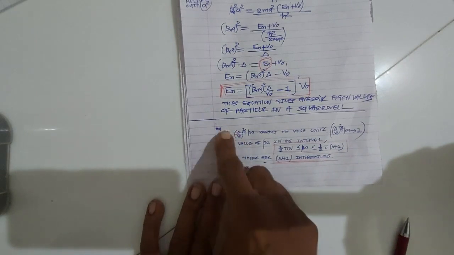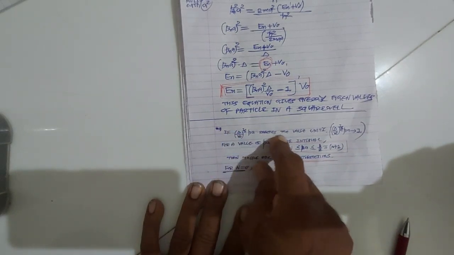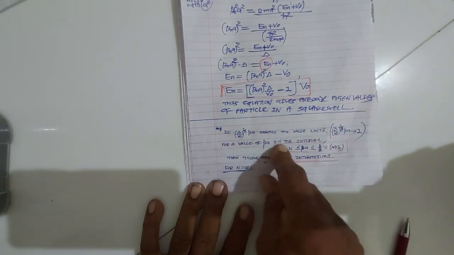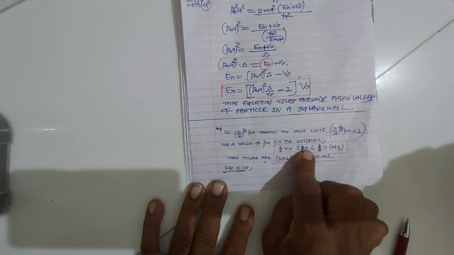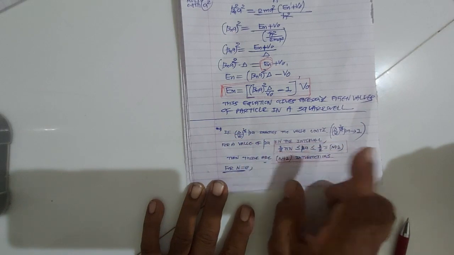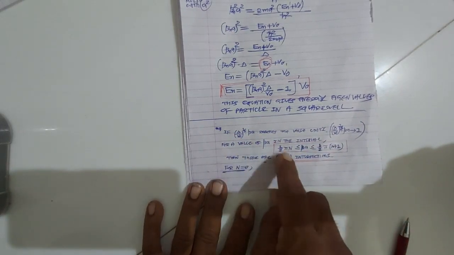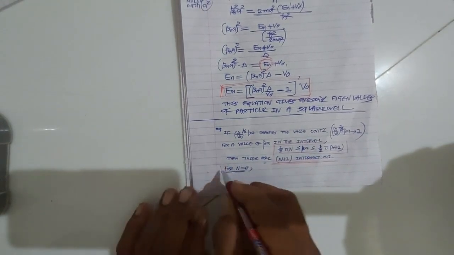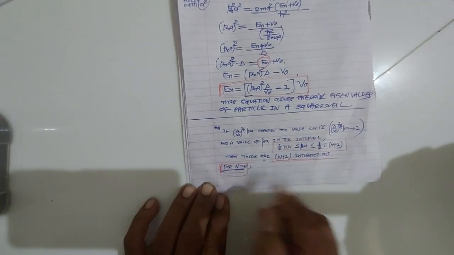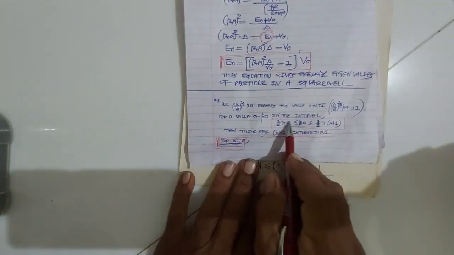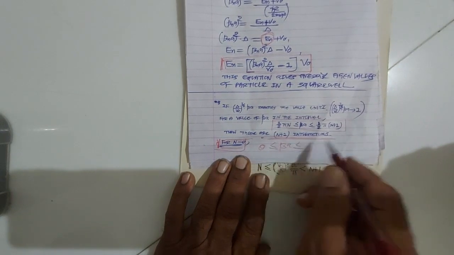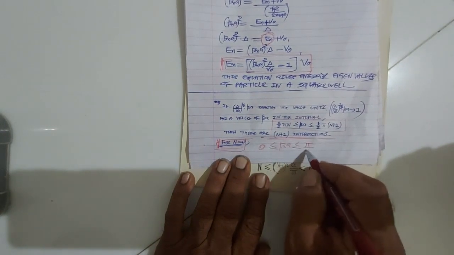As for example, if delta upon V0 raised to 1 by 2 beta reaches the value unity, then for the value of beta lying in the interval 1 by 2 pi n to 1 by 2 pi n plus 1, how many intersections are there? n plus 1 intersections. As for example, if I take n is equal to 0, which interval will it be? 0 to pi by 2, right?